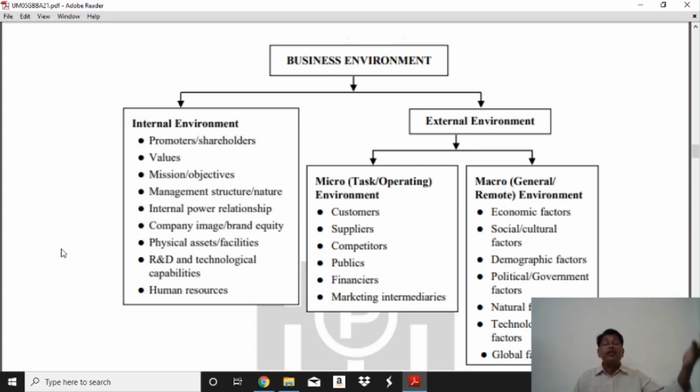The external supplier is external, not at hand, to provide raw material, equipment, or any other facility. The competitor is the other side. Where one businessman has no competition, it is a monopoly. But when two producers are available in the market, this is competition. With three, four, or many producers available in the market, as they increase one by one, the competition becomes more and more critical. Our competition is increasing.